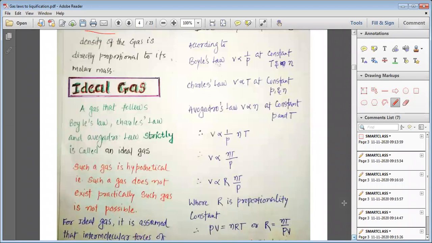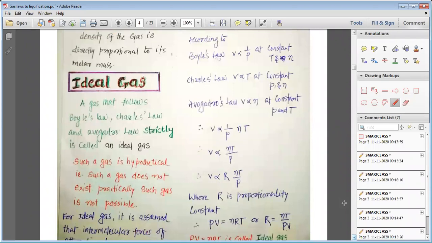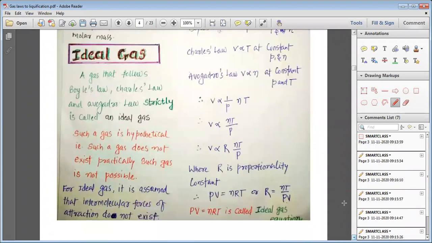So higher is the molar mass of the gas, more would be the density of that particular gas. Then, my dear students, we have studied about the ideal gas. A gas that follows Boyle's law, Charles' law, and Avogadro's law strictly is called the ideal gas. Such gas is hypothetical. That means such gas does not exist, and practically such gas is not possible.